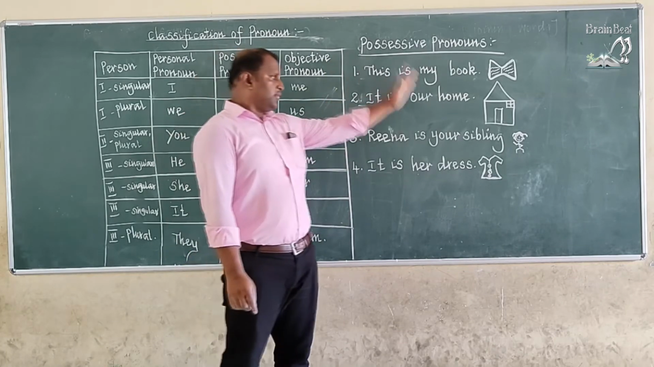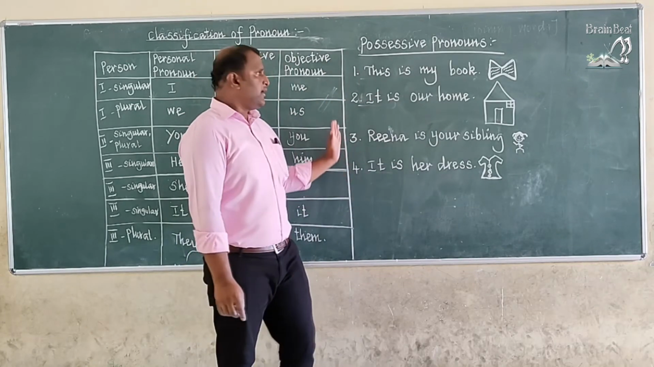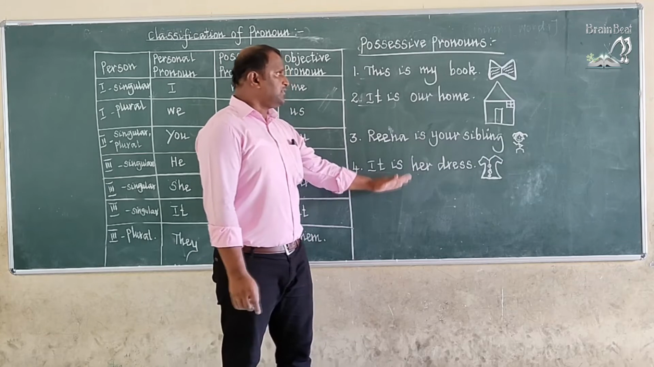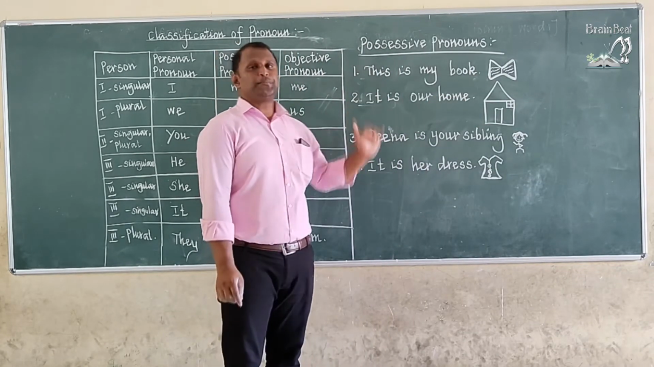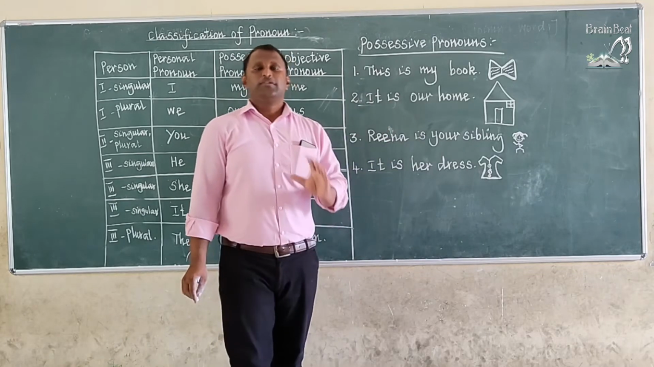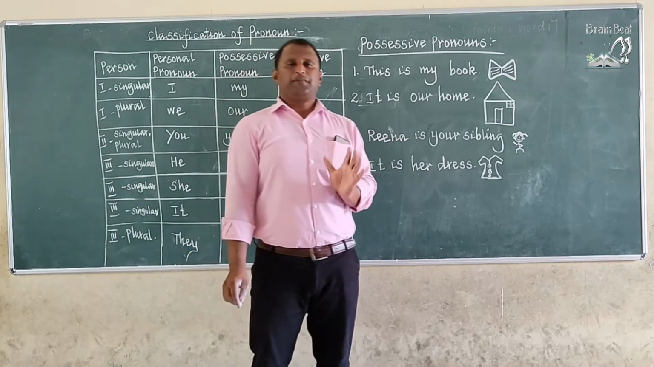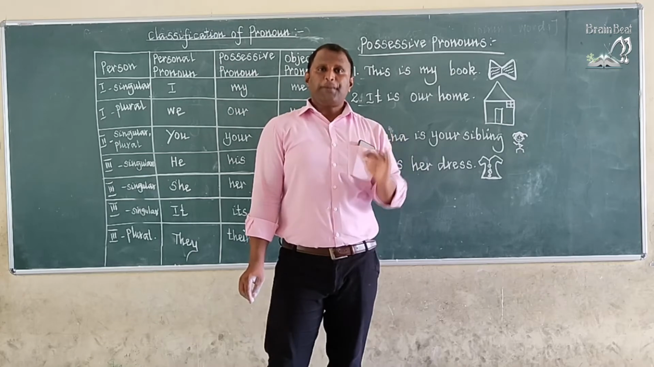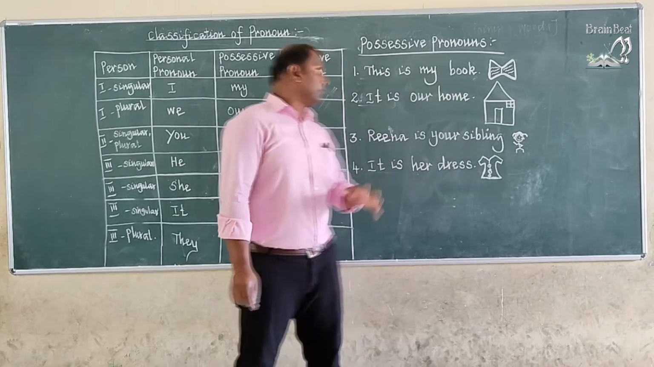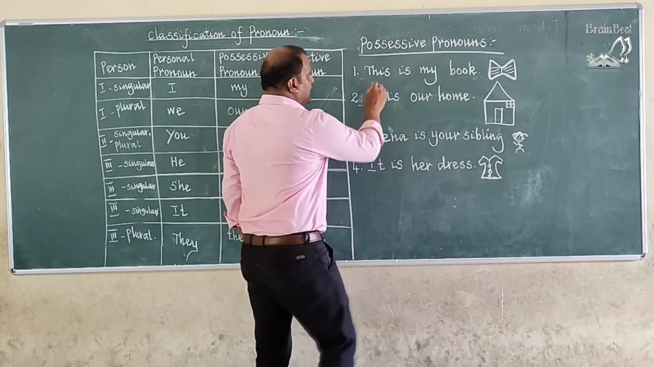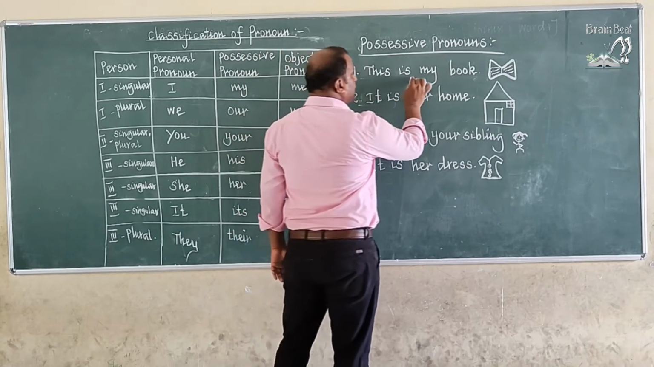Now, children, some of the examples have been written here with some blackboard figures. Let me explain what possessive pronouns are with examples. Okay, so already I said what a possessive pronoun is. A possessive pronoun is a pronoun which is showing possession. Okay, in these sentences, in the first sentence, is there any possessive pronoun?